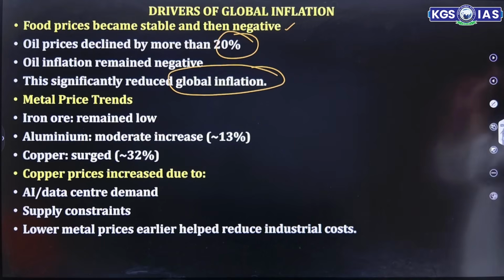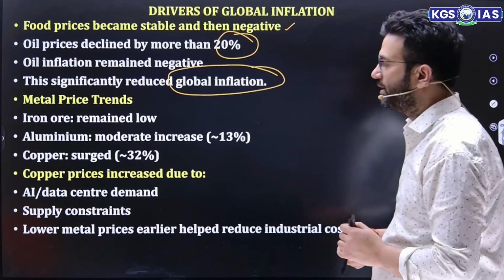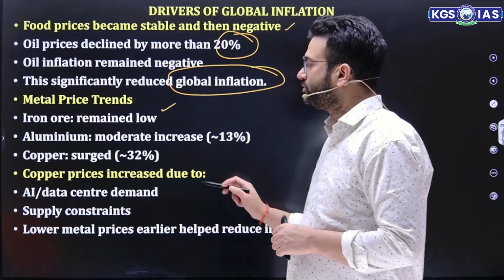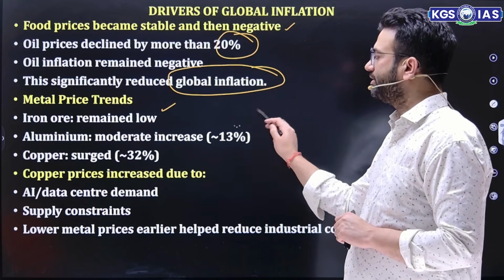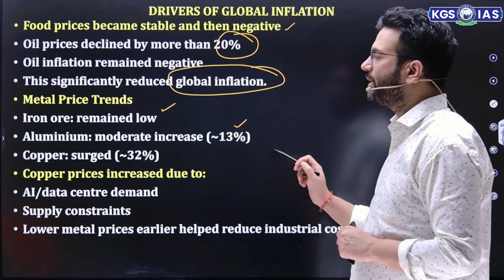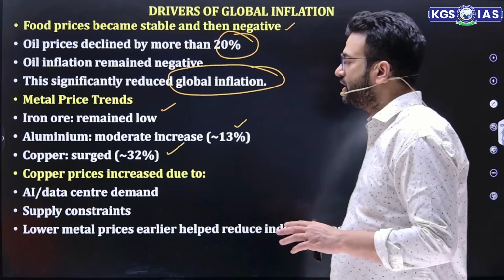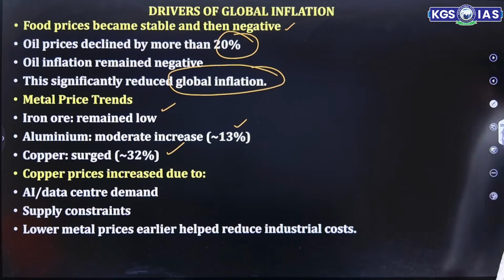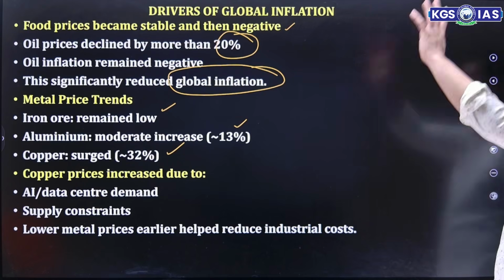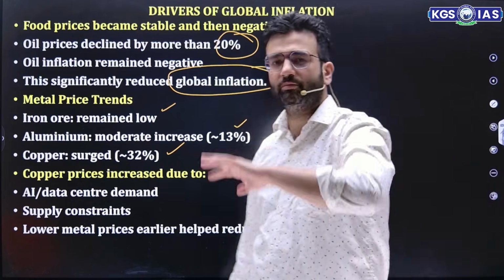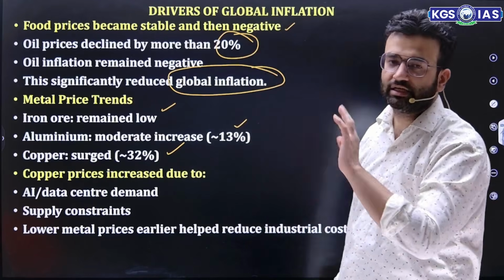Apart from that, metal prices, if we talk about iron ore being used in many manufacturing parts, it is low. Aluminium increased but moderately, by 13%. Copper prices increased by 32%. Copper prices increased because of AI data center demands and supply constraints, and lower metal prices earlier helped to reduce industrial cost. So this is the reason why global inflation remains at these targeted levels.